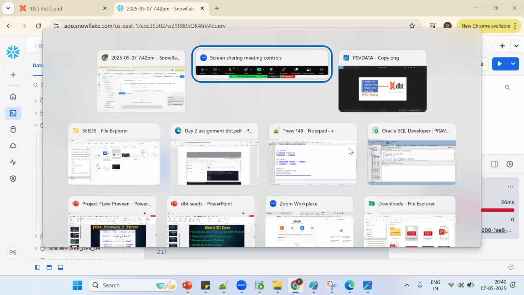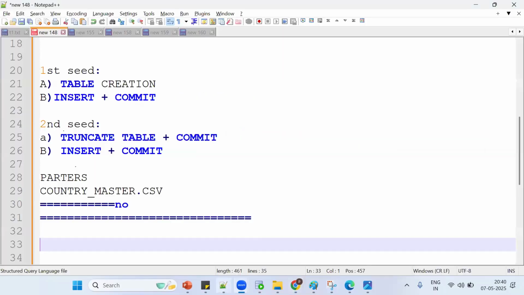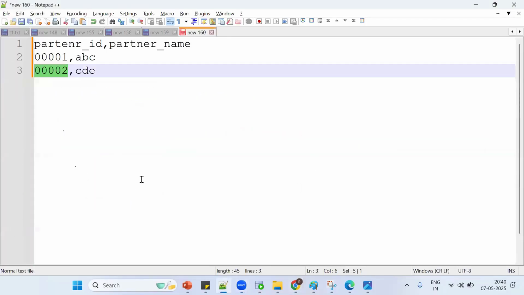In the seeds YAML, same thing. Now tell me, if you have this file, how can you load this data into Snowflake by using a delimiter? What delimiter? Pipe is the delimiter. Same thing we want to say to DBT. No, it's not a single column, it's multiple columns. The delimiter is the pipe symbol.